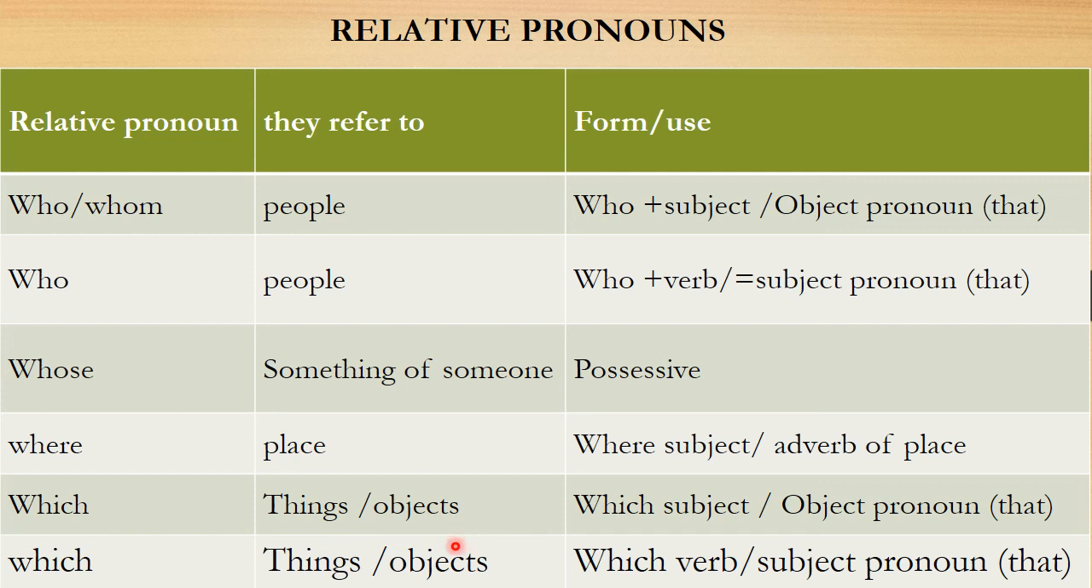Which is for things and objects. We have which plus subject, or object pronoun that. Or which for things and objects can be the subject pronoun which plus verb. We can have two types. And of course we have when, which is exactly like where, and we have why. The same rule applies to them all.